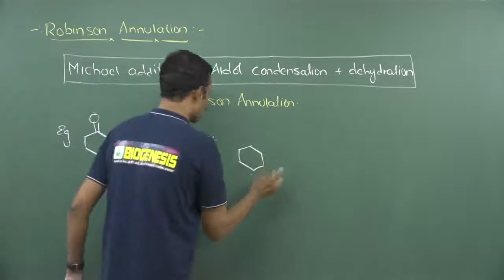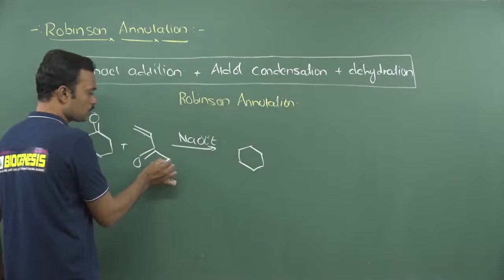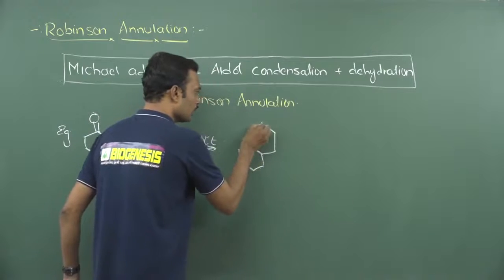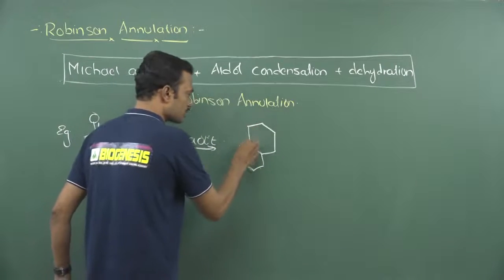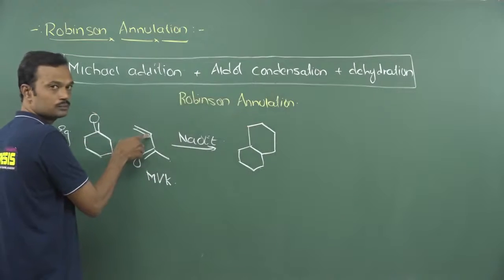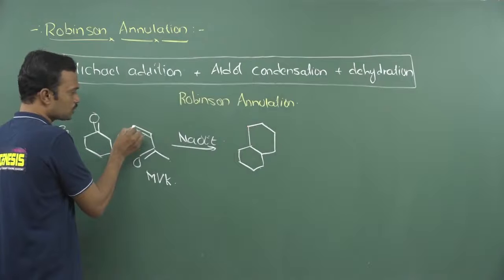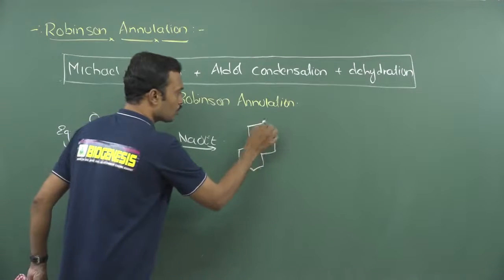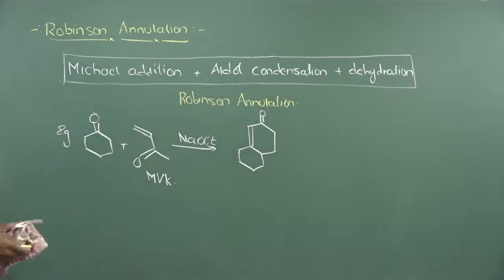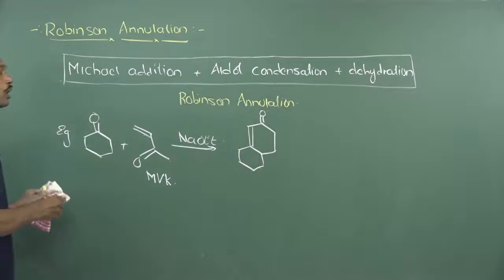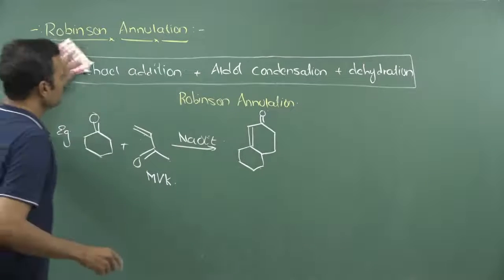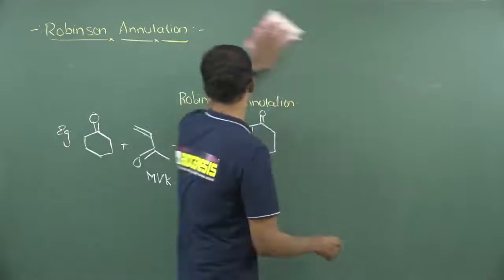Here a carbonyl group is already present, and outside there are 4 carbons, 1, 2, 3, 4. Now this and this condense together. If this is attached on this, these two carbons are beta and alpha, the alpha, beta carbonyl, and here you may get a C double bond like this. This is called Michael addition followed by aldol condensation and dehydration reaction. You can understand by taking the mechanism involved in this reaction.